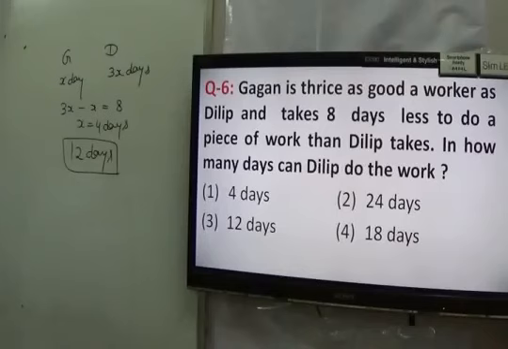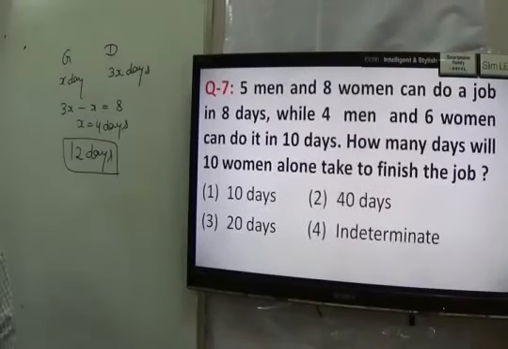The person who is a better worker takes less time than the person who is not as good as him, right? So here, if Gagan takes x days to do the work, it means Dilip takes 3x. Take the difference: 2x equals 8, x equals 4. Then accordingly you can answer it.